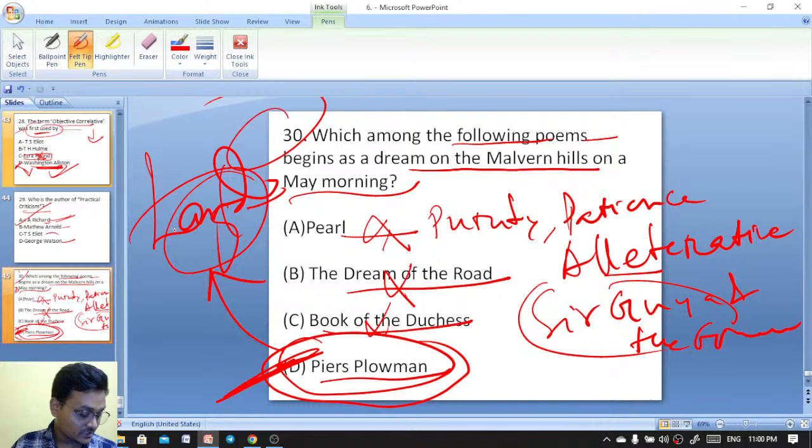Book of the Duchess is actually on the death of Blanche. The Dream of the Rood, it is rood actually, that is the cross. Okay, got it? Piers the Plowman by William Langland begins the dream on the Malvern Hills on a May morning. Dream of the Rood, rood is actually standing for cross. Book of the Duchess by Chaucer is on the death of Blanche. Pearl, Purity, Patience, and Sir Gawain and the Green Knight are alliterative works.